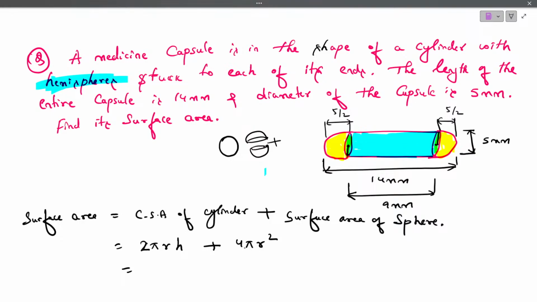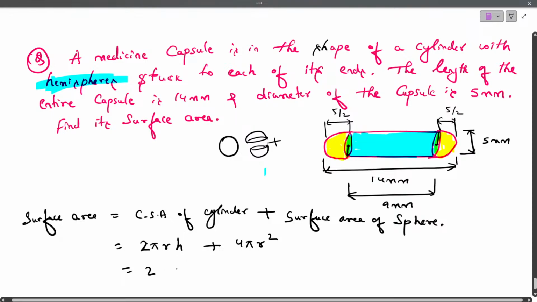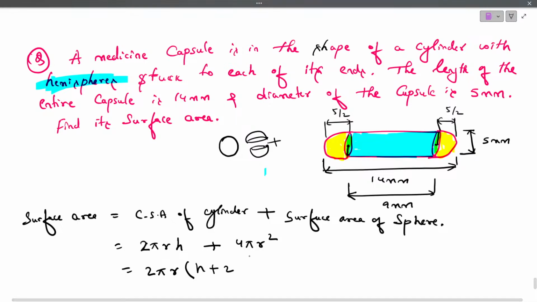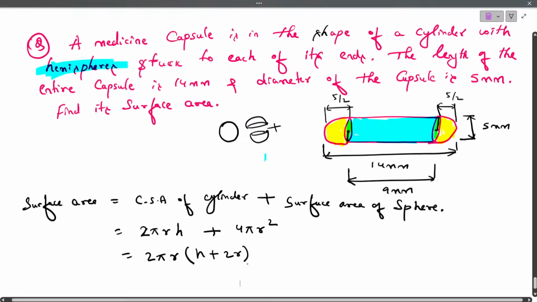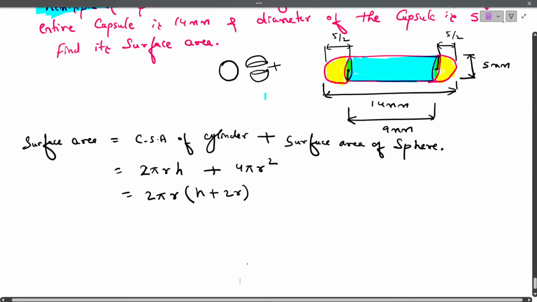So what can we do? We can take 2 common. We can take pi common. We can take r common. So 2 pi r we have taken out. So it becomes h plus 2 into 2 is 4. Already pi is out. One time of r is out, so the other time of r is in. Got it?